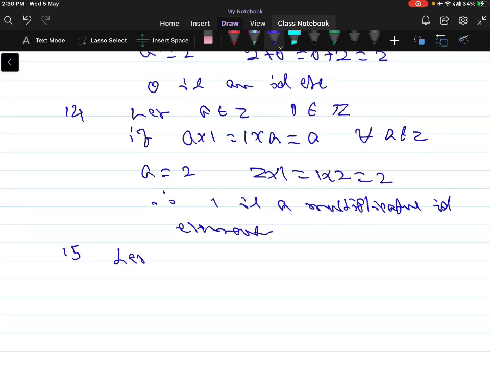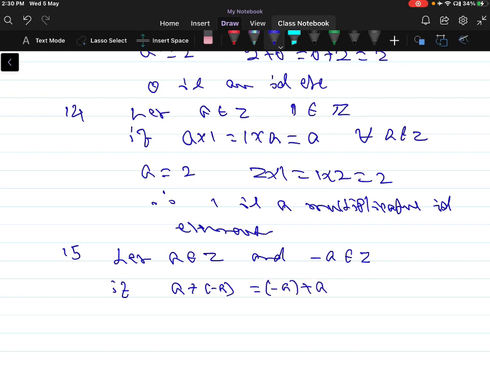Let a belong to Z and minus a belongs to Z. If a plus minus a is equal to minus a plus a, that is equal to 0, this is true for all a belongs to Z. Therefore you can write minus a is the inverse of a.